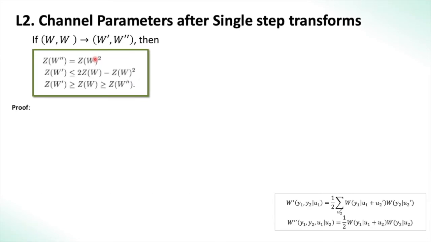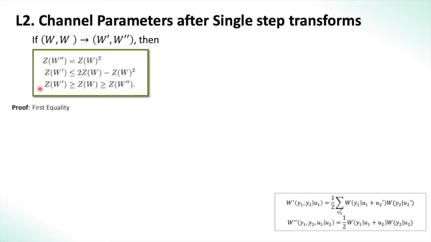Now we see what happens to the channel parameter Z of W. The results are: Z of W double prime is equal to Z of W squared, Z of W prime is less than or equal to 2 Z of W minus Z of W squared, and we have this last inequality: Z of W prime is greater than Z of W, which is greater than Z of W double prime. The last result again shows how polarization comes into play. The Z parameter of W double prime is lower than the Z parameter of W, while the Z parameter of W prime is greater than the Z parameter of W.